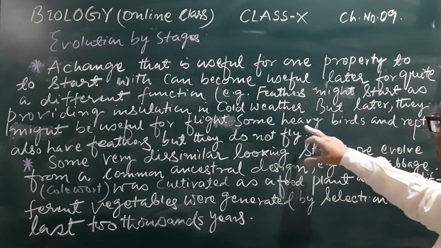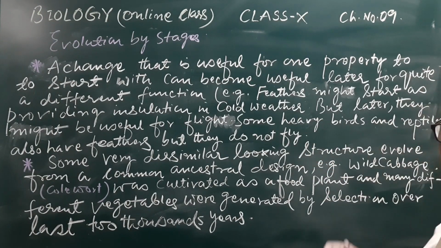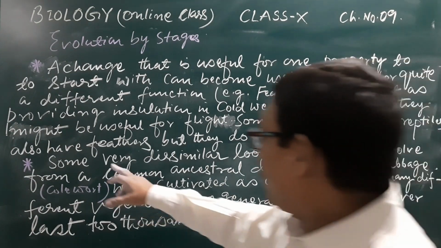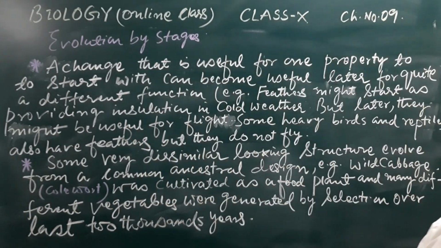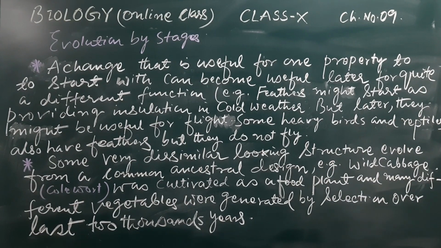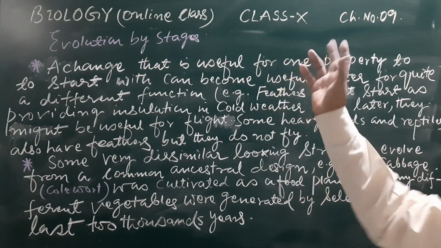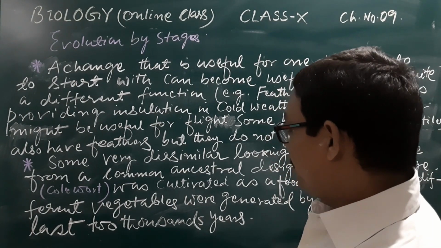And some more here, some heavy birds like ostrich and reptiles also have feathers, but they do not fly. So this is some more example in the case of evolution by stages.